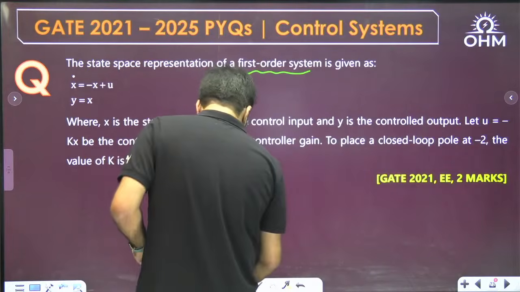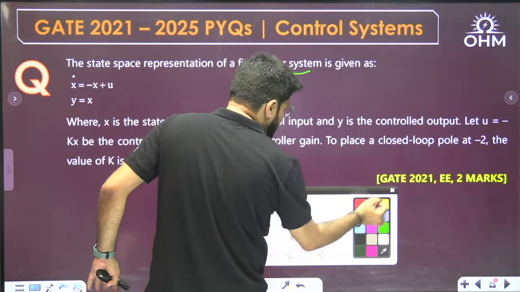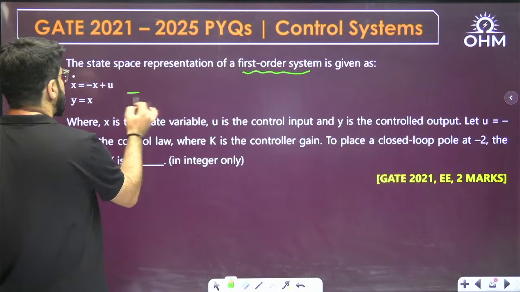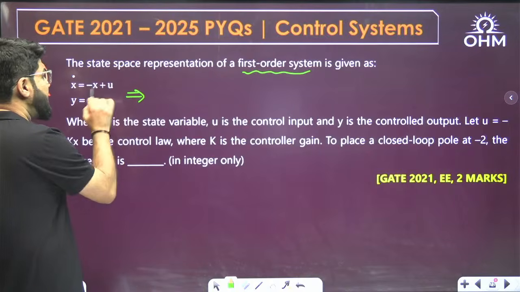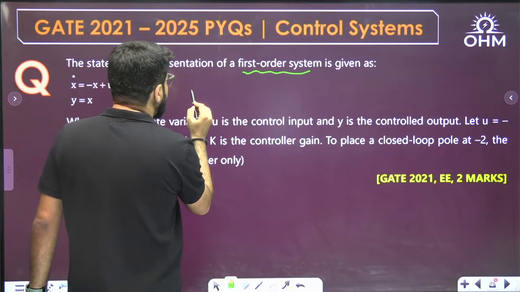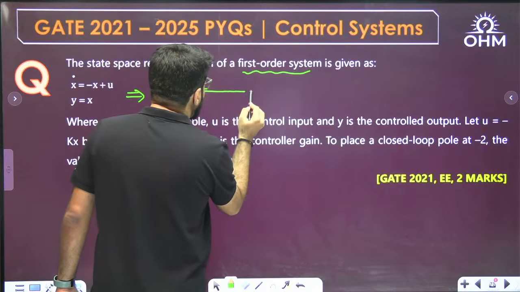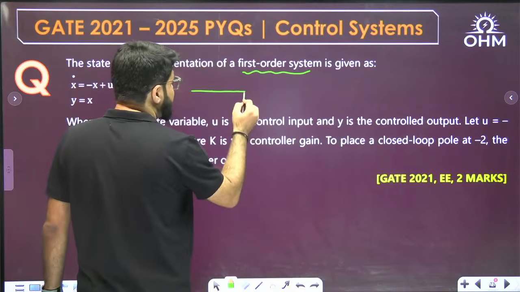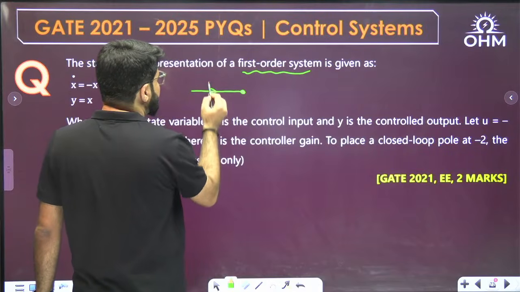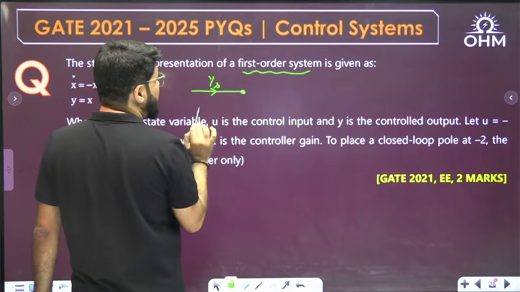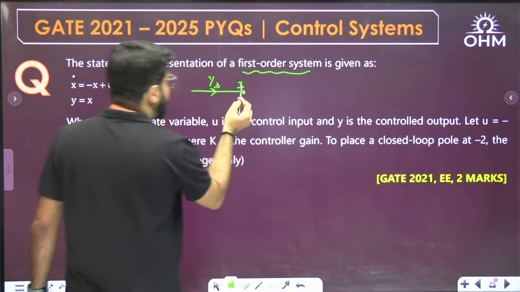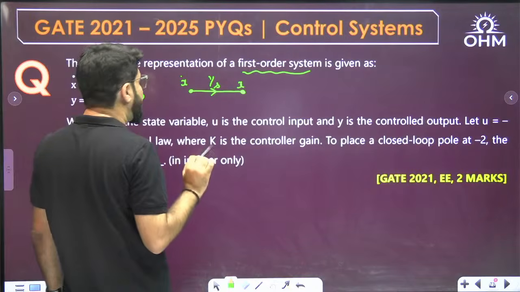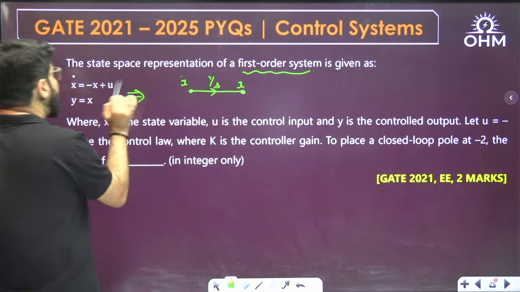Let me first draw the signal flow graph corresponding to this. x dot is minus x plus u. Usually in the signal flow graph, the output of an integrator is assigned as the state variable. So let me take this as the integrator, with integrator gain 1 by s. Its output is the state variable, and its input is the derivative of the state variable, x dot. Now x dot should be minus of x plus u.